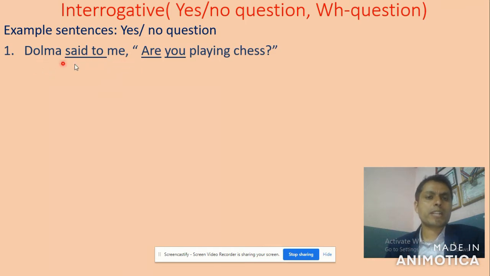Before this comma is the reporting part. The expression kept in double inverted commas is the reported part. This is the reported verb "are", and "you" is the reported pronoun. Here "me" is the object, "said to" is the reporting verb, and obviously Dolma is the subject.